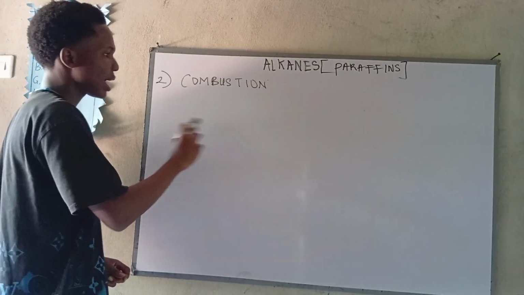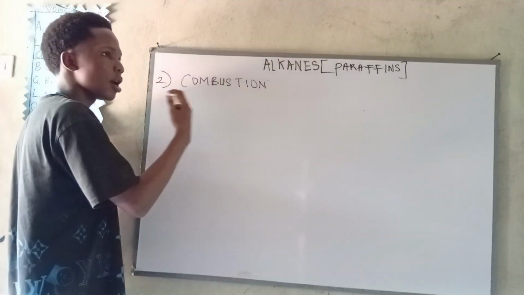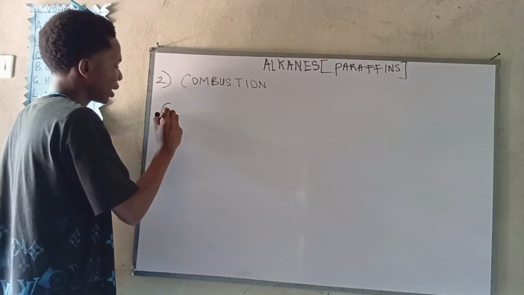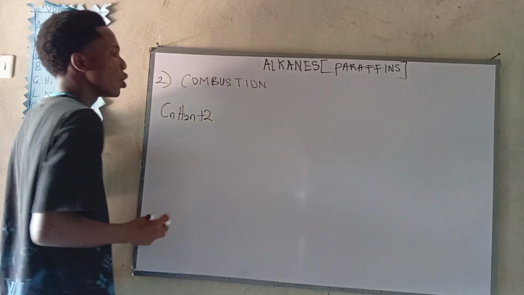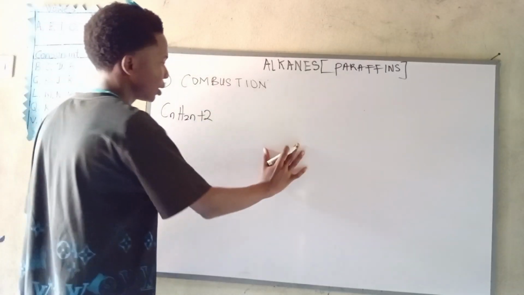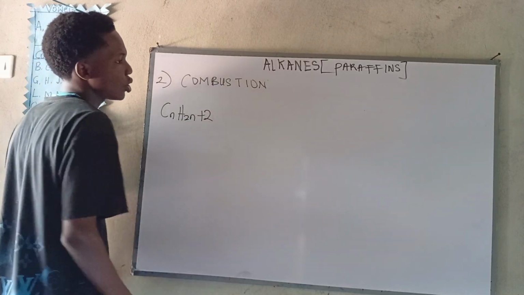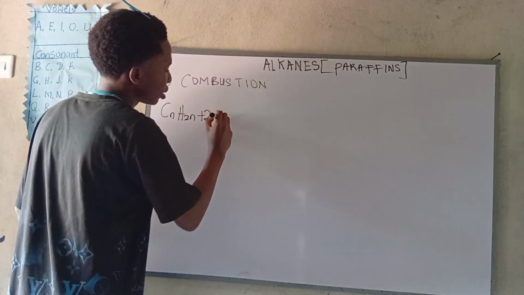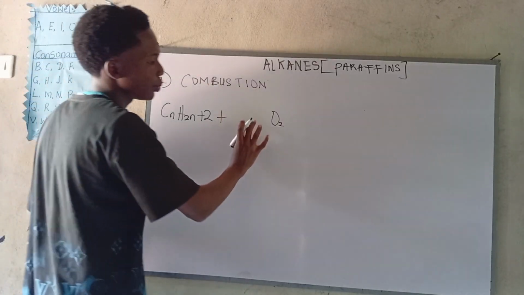Okay guys, now let's write the formula. We know alkane is the one undergoing the combustion. So let's write the formula of alkane: CnH2n+2. It will now react with what? Oxygen. We don't know the number of moles of oxygen, so we first put O2 here. There are some things we have to put here.